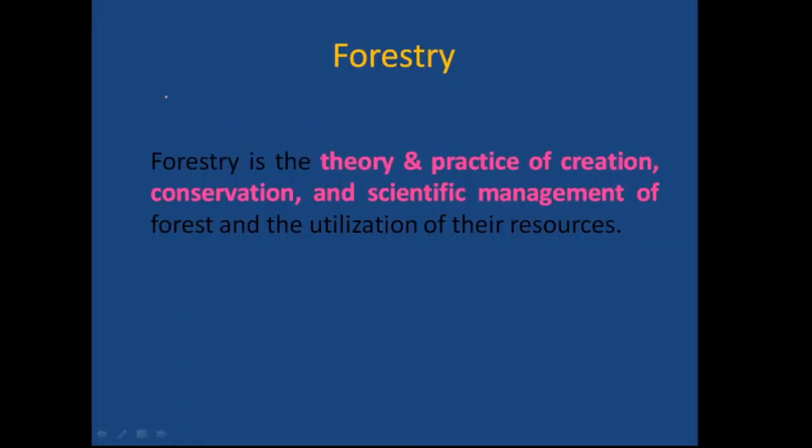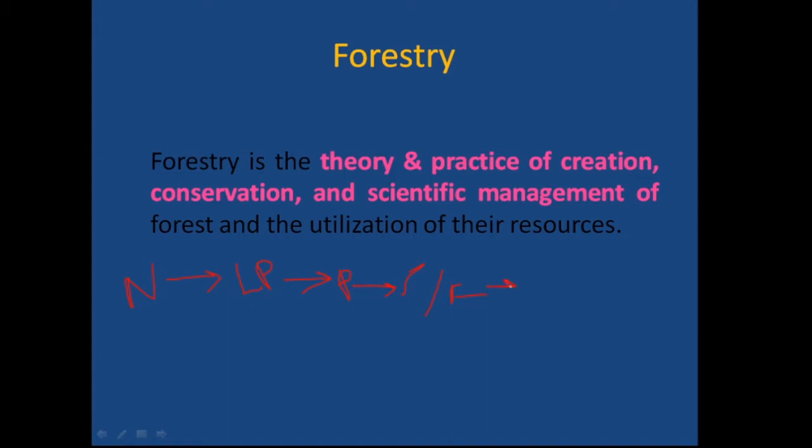First is forestry. Forestry is the theory and practice of creation, conservation and scientific management of forest and the utilization of their resources, which means forestry includes all the activities which start from creation of a forest till the utilization of their final resources. The creation of a forest starts with nursery, right? After nursery we go for planting in the field. For that we have to do the land preparation works. After land preparation we go for planting. After planting we need to irrigate and apply fertilizer, right?